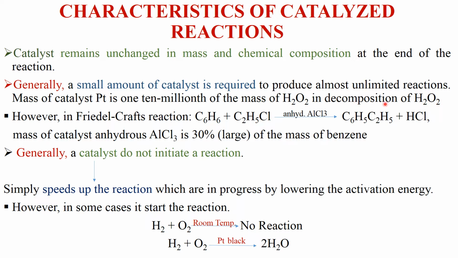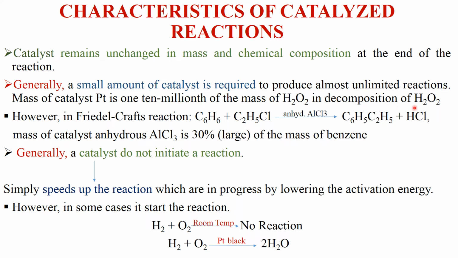When H2O2 undergoes decomposition, the catalyst used is platinum, and the amount of platinum is one ten-millionth of the mass of H2O2. See how small a quantity of catalyst is required for conducting the decomposition of hydrogen peroxide.